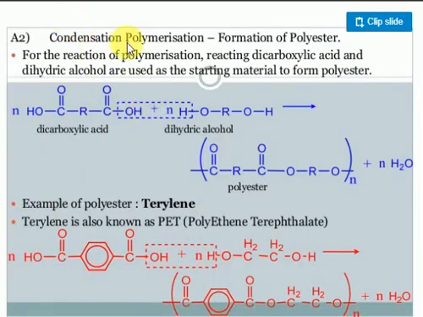Some more examples of condensation polymerization processes. Formation of polyester. Look at polyester. The esterification process you know very well: acid plus alcohol, no? For the polymerization reaction, we react a dicarboxylic acid and a dihydric alcohol. Here the alcohol plus acid form a material called polyester. Do you know what esters are like? They have a fruity odor.